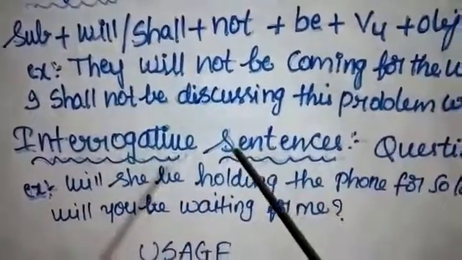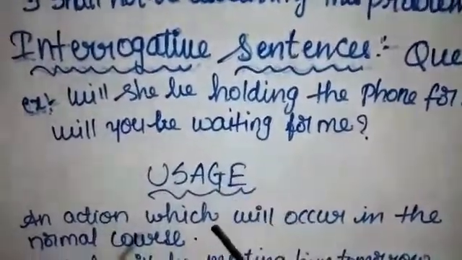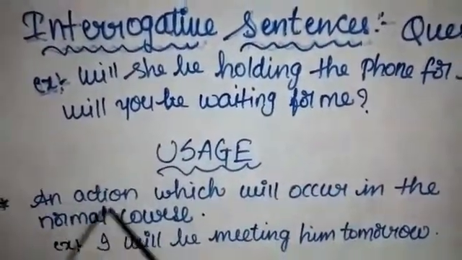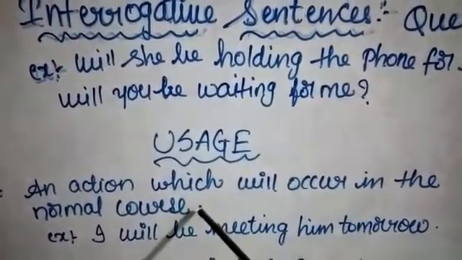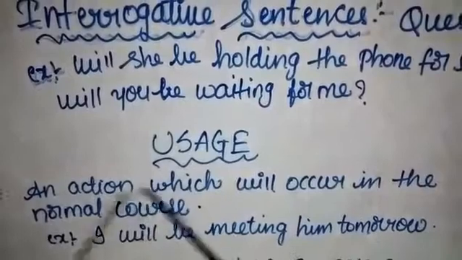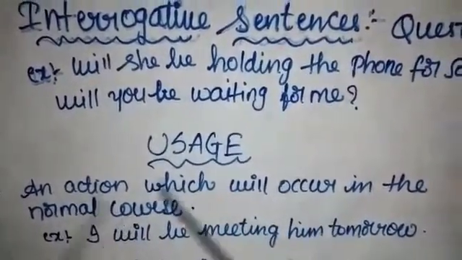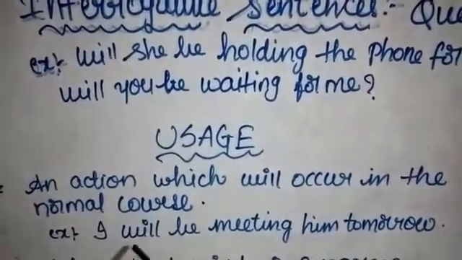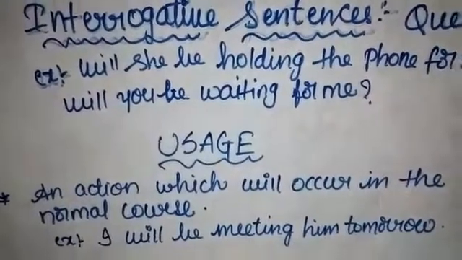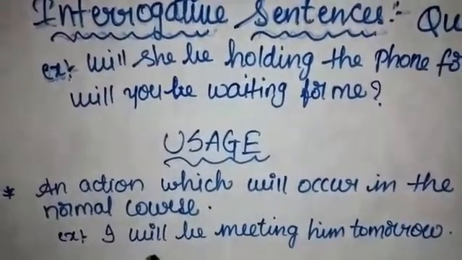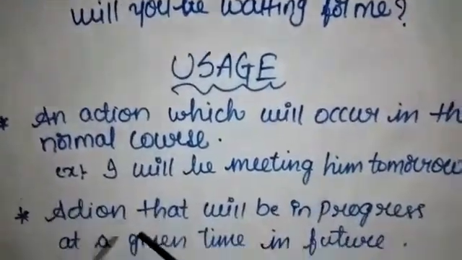Now we'll see the uses of future continuous tense. See the first use. An action which will occur in the normal course, means normally in future, will be in future continuous tense. For example, I will be meeting him tomorrow. Generally, it is the normal course. So these will be in future continuous tense.